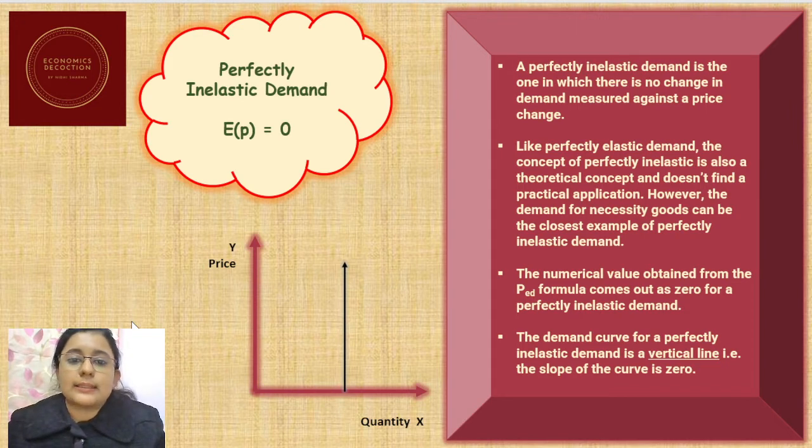As you can see, in case of inelastic demand, the demand curve is parallel to the vertical axis. It's a straight line parallel to the vertical axis. Similarly, in case of relatively elastic demand, the slope of the demand curve is flatter. In case of unitary elastic demand, it is a rectangular hyperbola. So you can also understand the value of elasticity by looking at the demand curve. The slope of the demand curve can tell us about the value of elasticity.